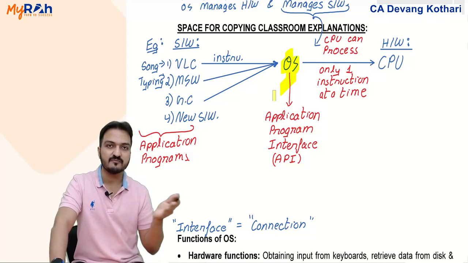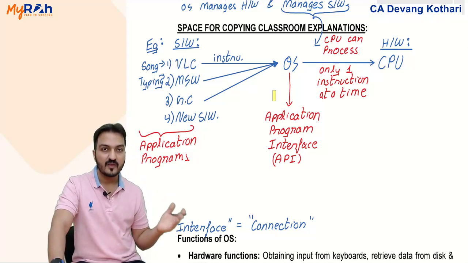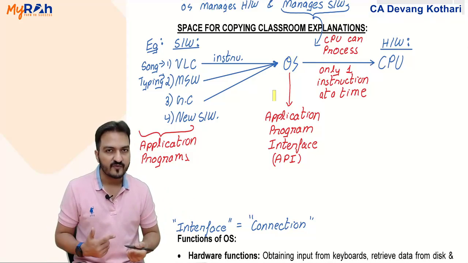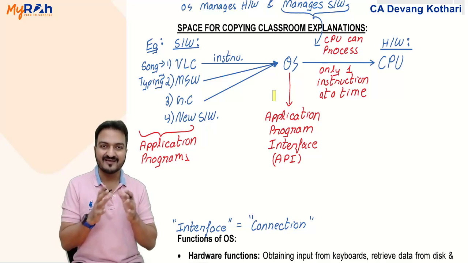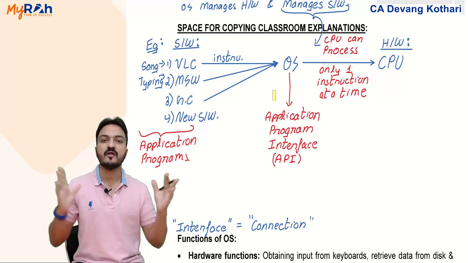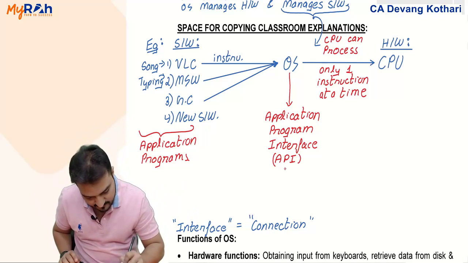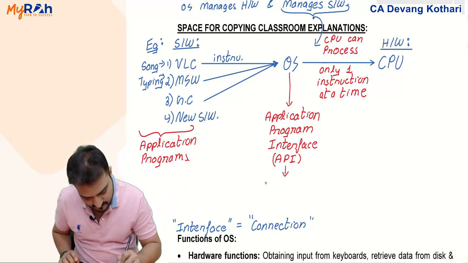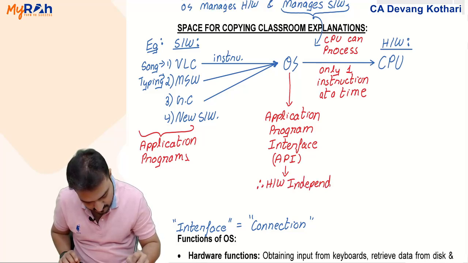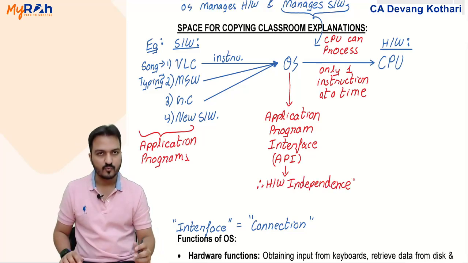Because operating system provides API, another benefit of API is that it creates something called hardware independence. What does this mean?